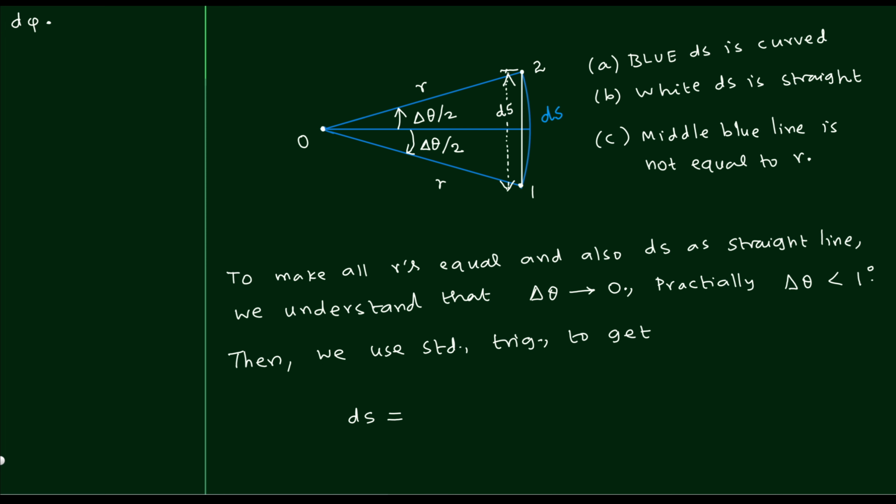So 2 times r sin theta, because if you see from the triangle, you have to see the opposite side. So I'll write r sin, then it should be delta theta by 2. So 2 comes because there is equal distance on the top and the bottom. That is the reason why I've written 2 there.